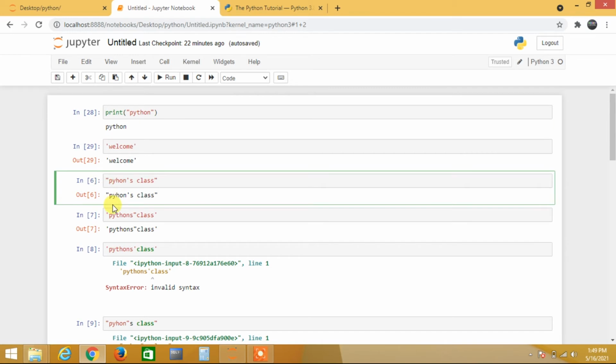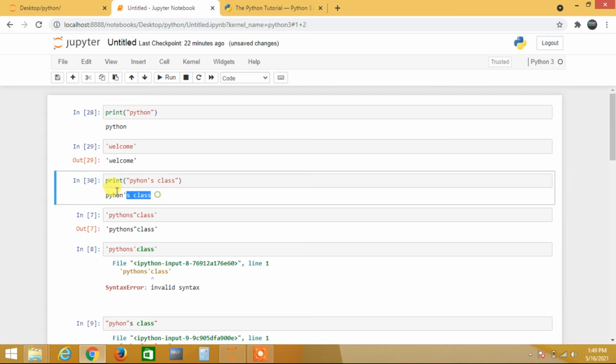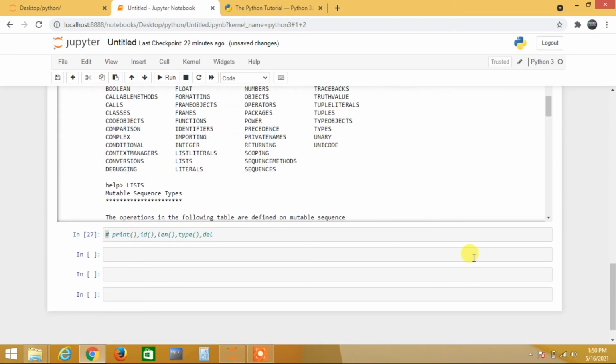For this also I want to write print. It just prints the value. When I use this one, I am getting output in this way. Previously, the code looked ugly. But when I use the print function, it is beautiful. What I expected, the exact output, I am getting here, right? So this is the main reason for the print function.